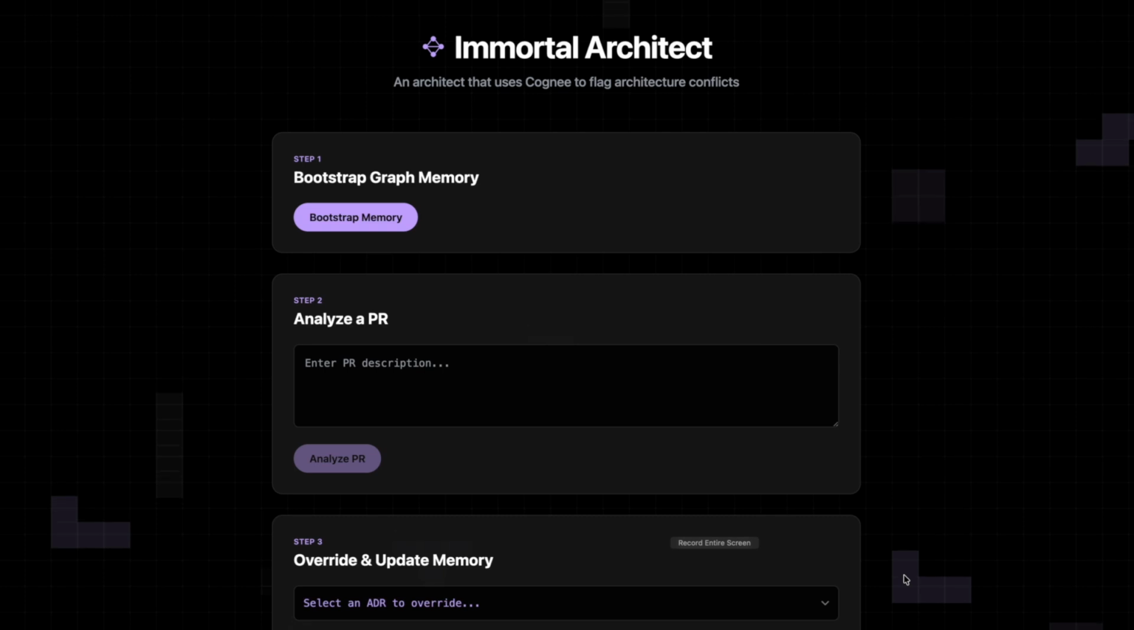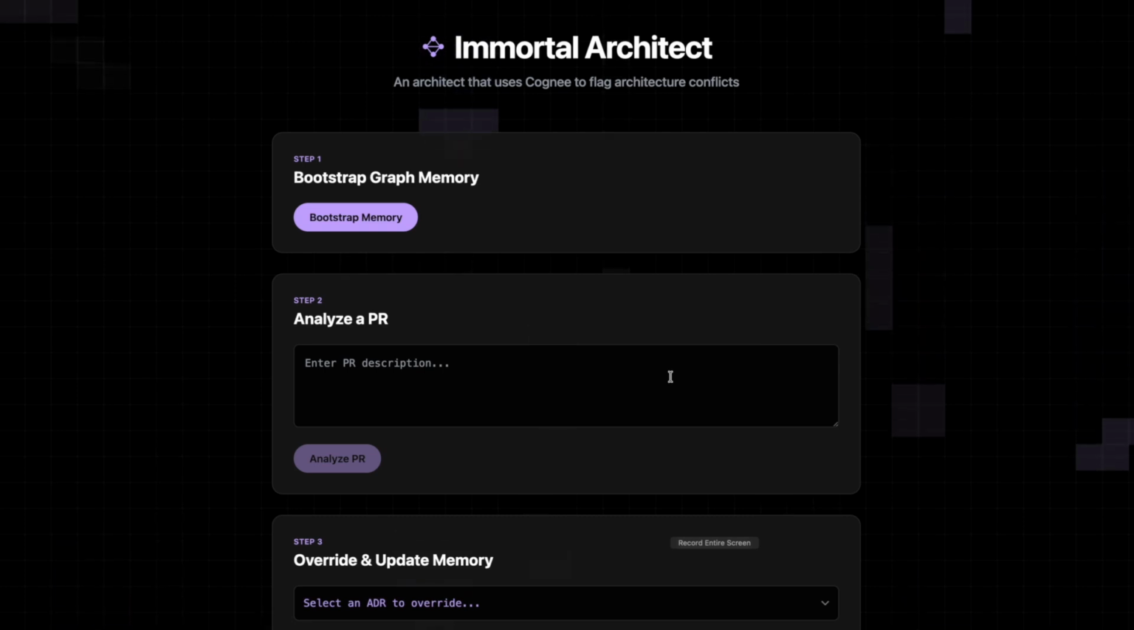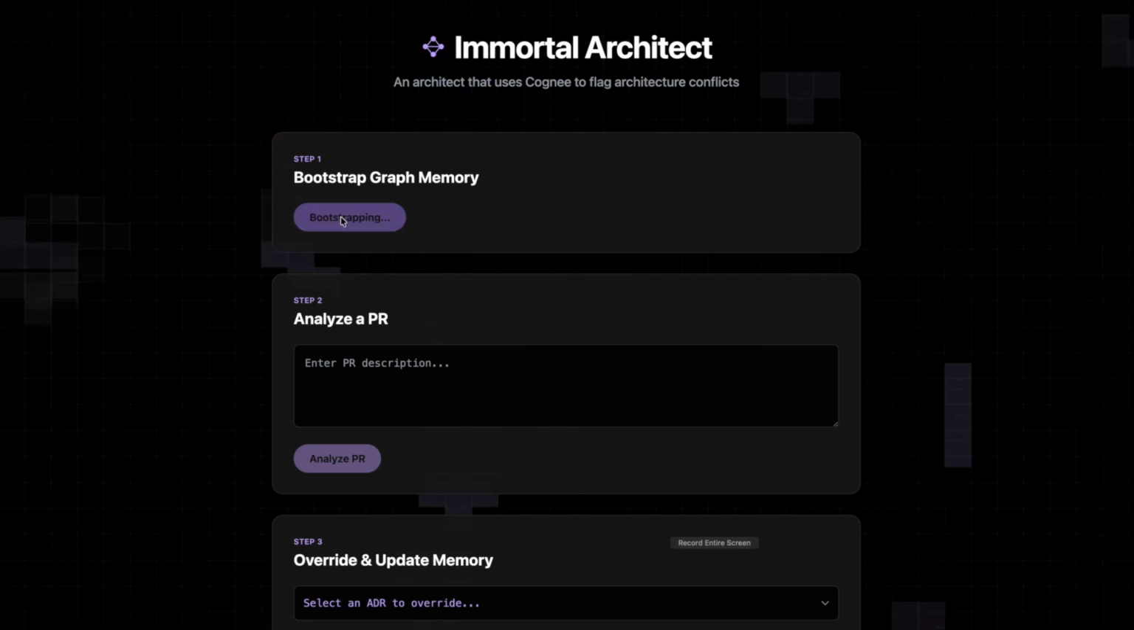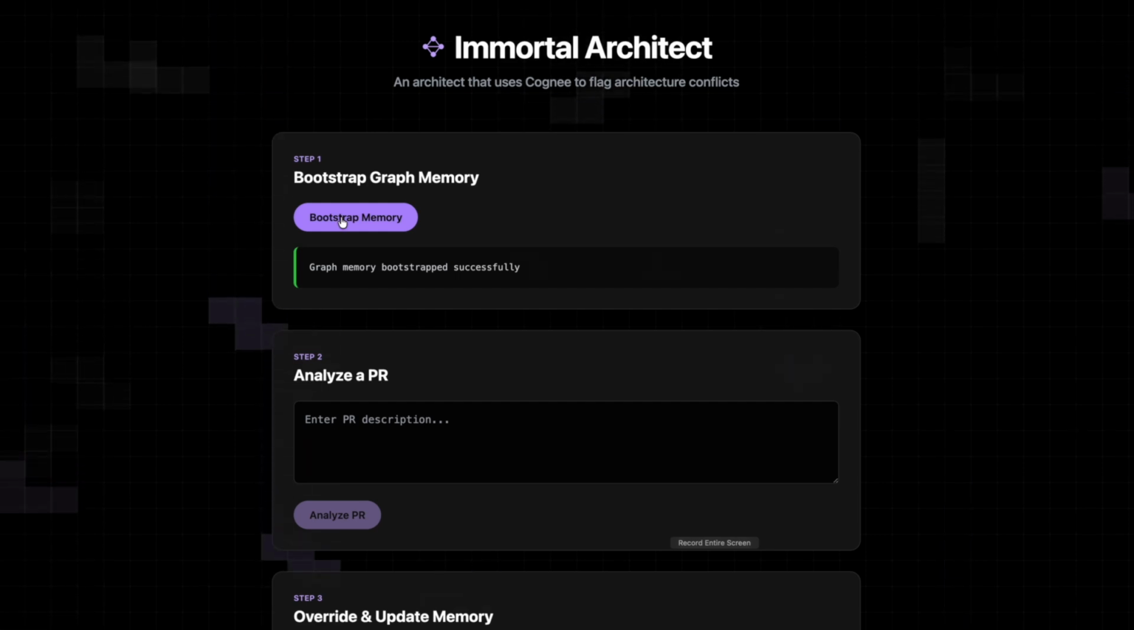Now let's start with a quick demo. Let's see this in action. The first step is to bootstrap graph memory. This ingests 10 real architectural decisions using Cognee's remember function.